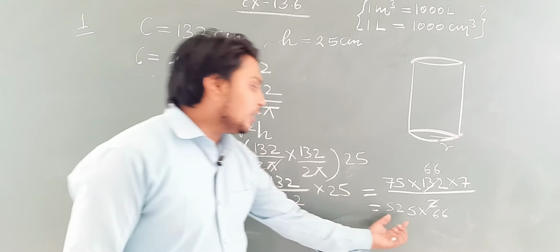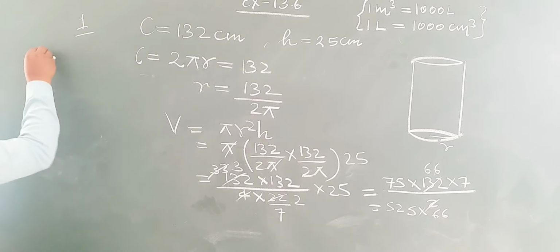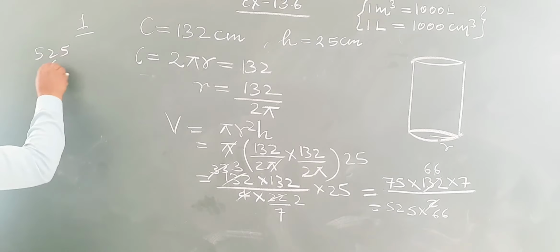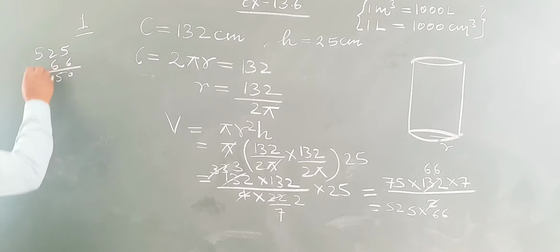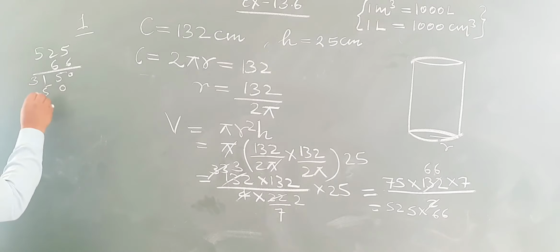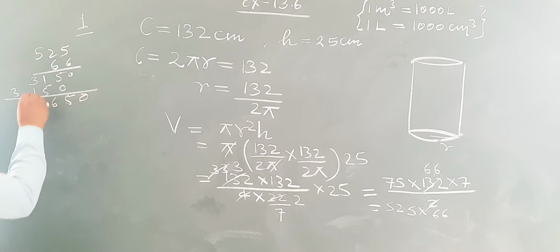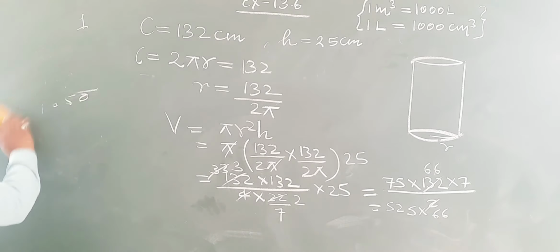Roughly it is 525 and 66, so what value will be there? 525 into 66: 6 5s are 30, 6 2s are 12, 3 is 15, and 6 5s are 30. So the value of 525 into 66 is what?